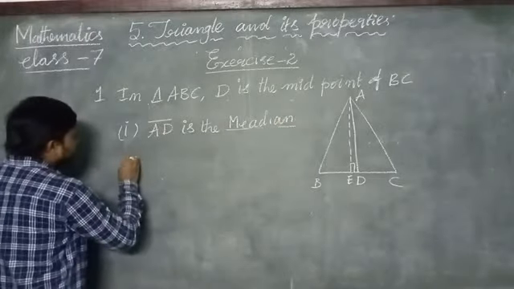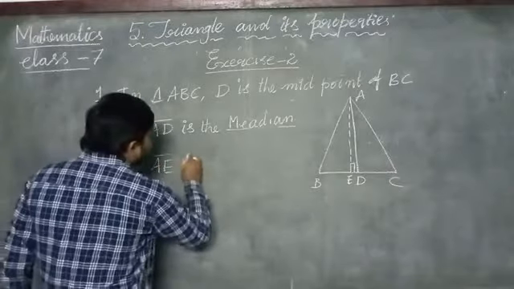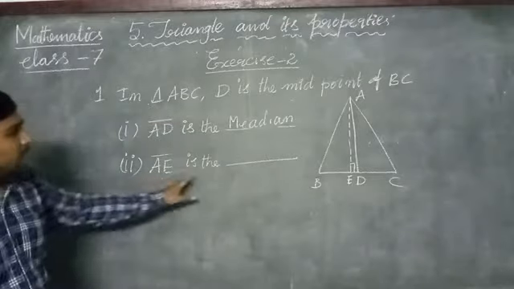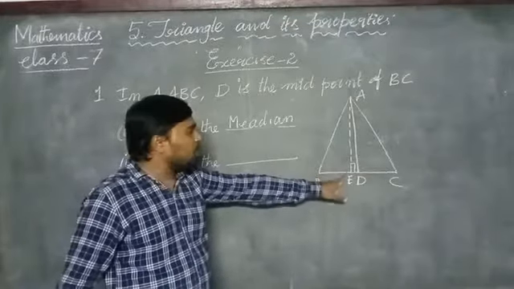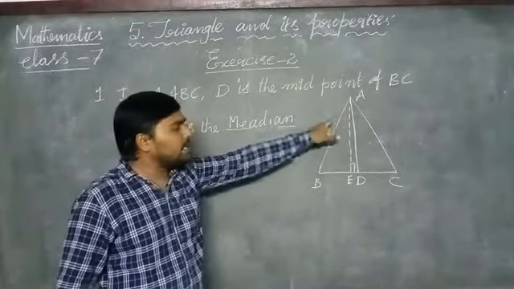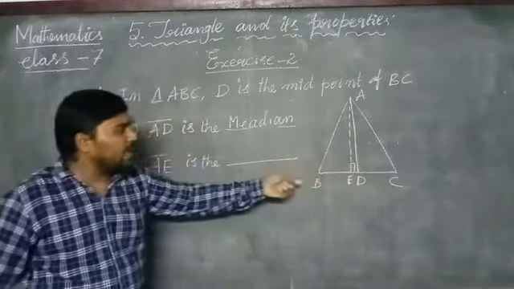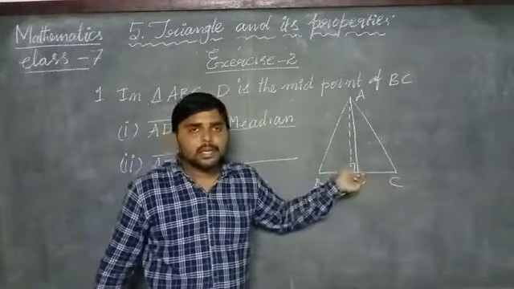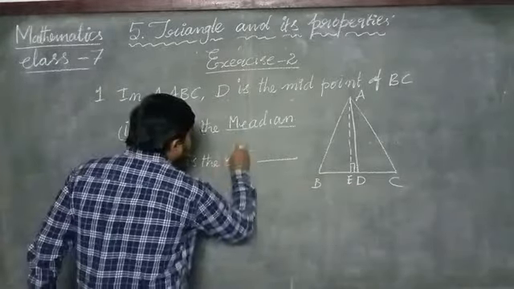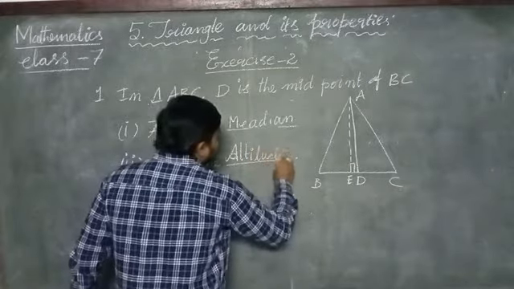Now the second bit: line segment AE is the dash. Here AE is the line segment drawn from the vertex A which makes 90 degrees, a perpendicular angle, with BC, so it is treated as the altitude of a triangle.